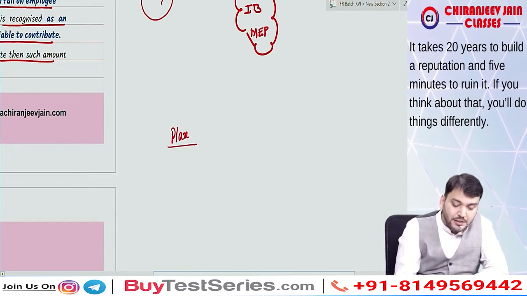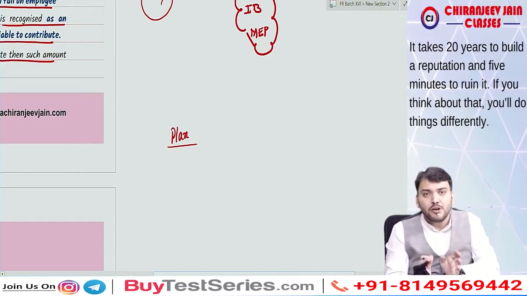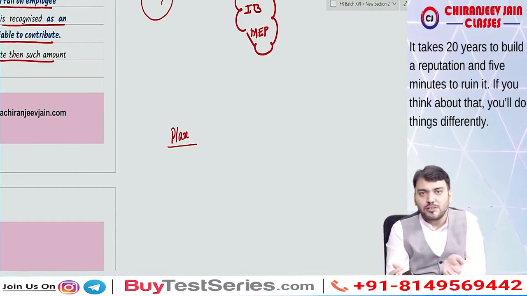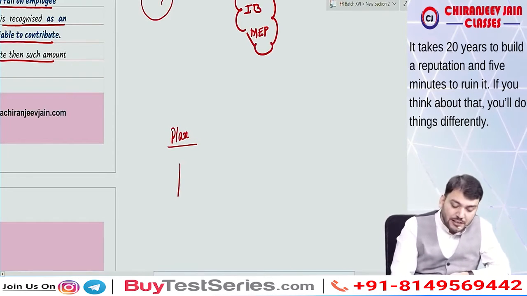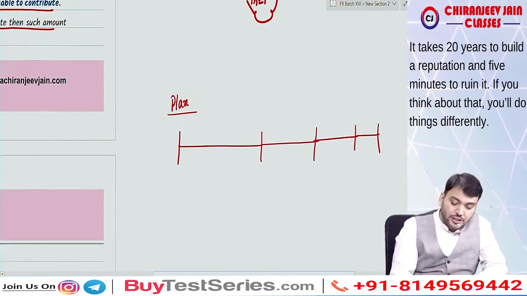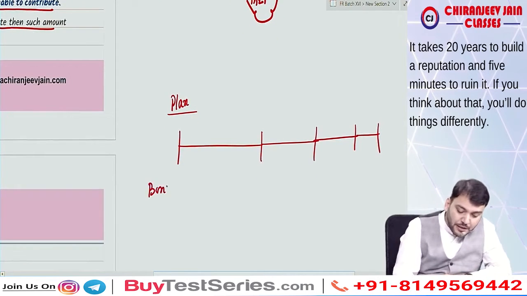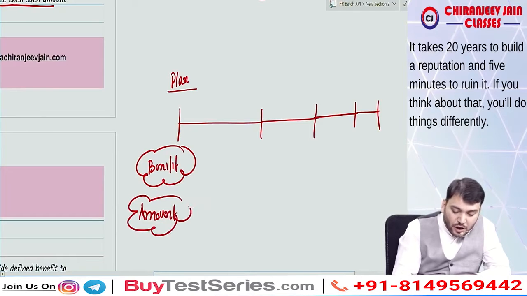Now in case of defined benefit plan, the defined benefit is a plan which is announced by the entity for the benefit of the employee, and of course the amount is payable after retirement, in which the benefit is defined, but the amount of that benefit is not known. Means what will be the amount of obligation, that is not known, correct?